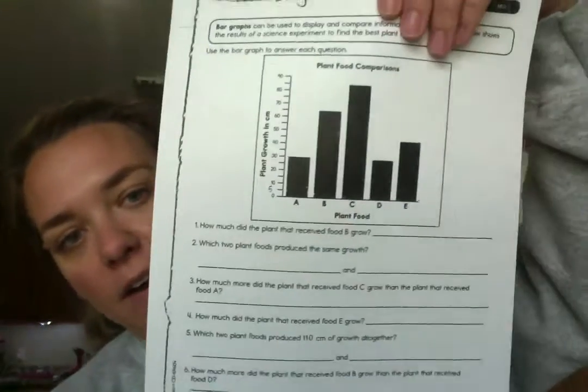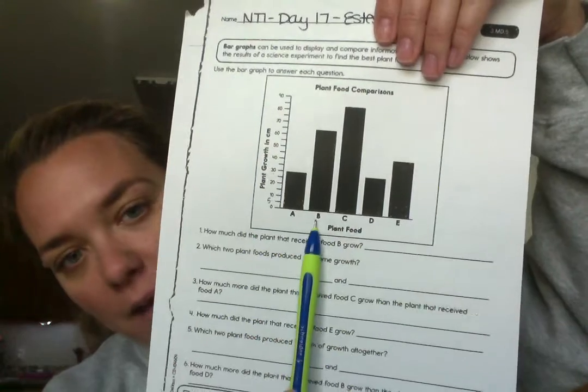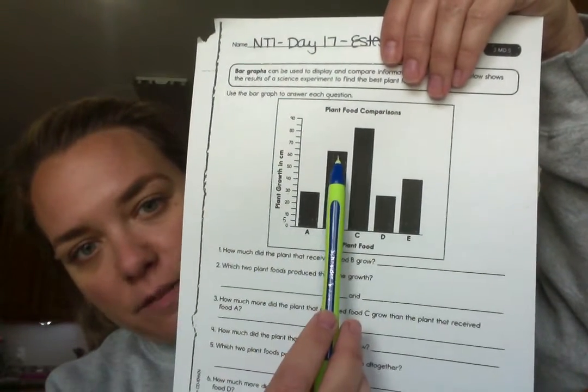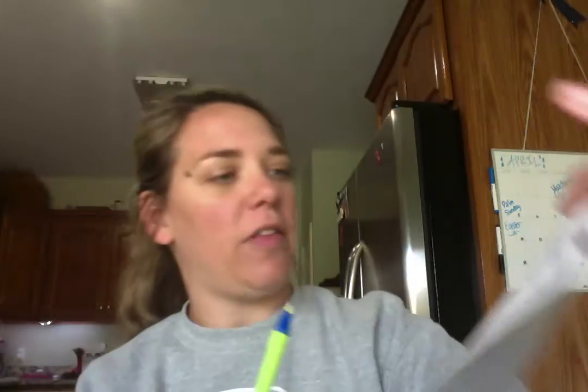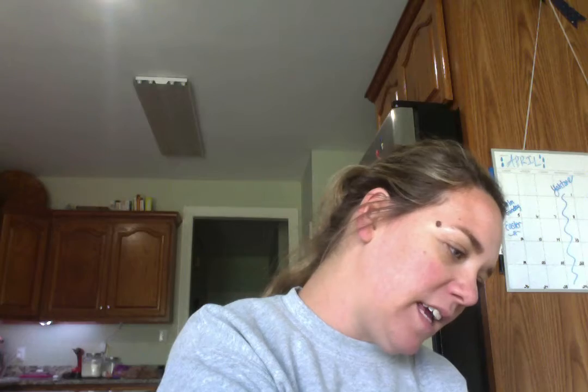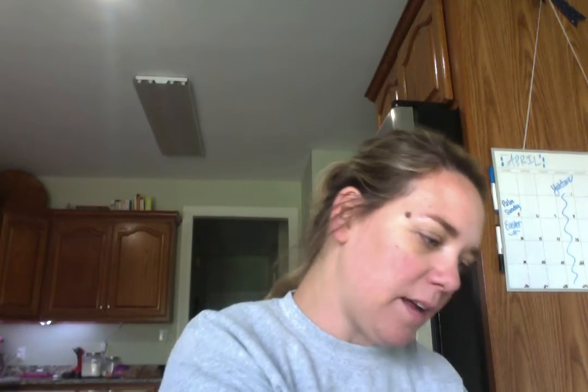So how much did the plant that received food B grow? How you're going to answer this, you're going to go down here, plant food, food B. You're going to read up the chart and see where the line stops. So it goes right here. We know that that line's going to fall between 60 and 70. And I know the number that comes halfway between 60 and 70 is 65. So my answer is going to be 65 centimeters.